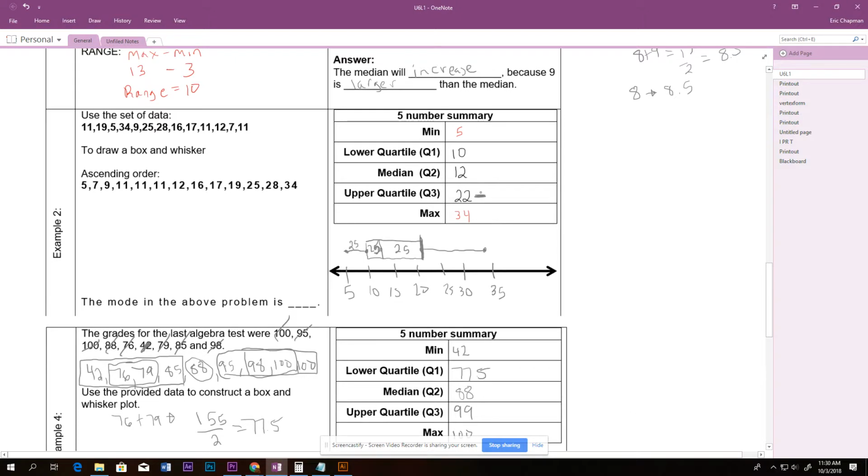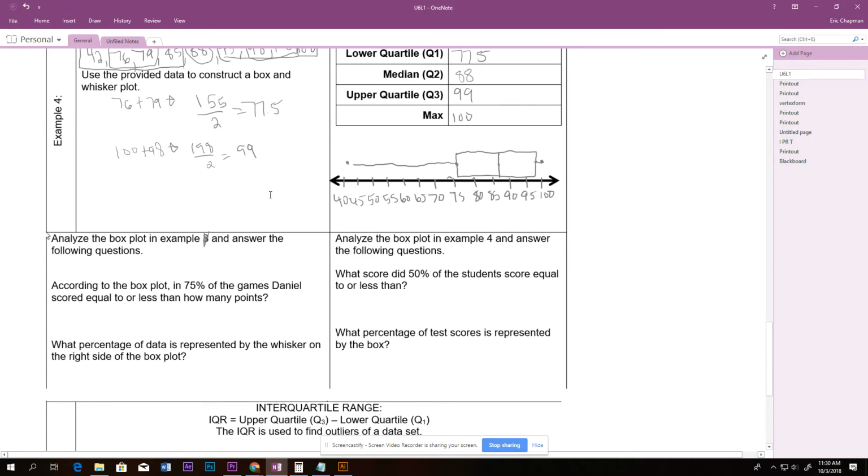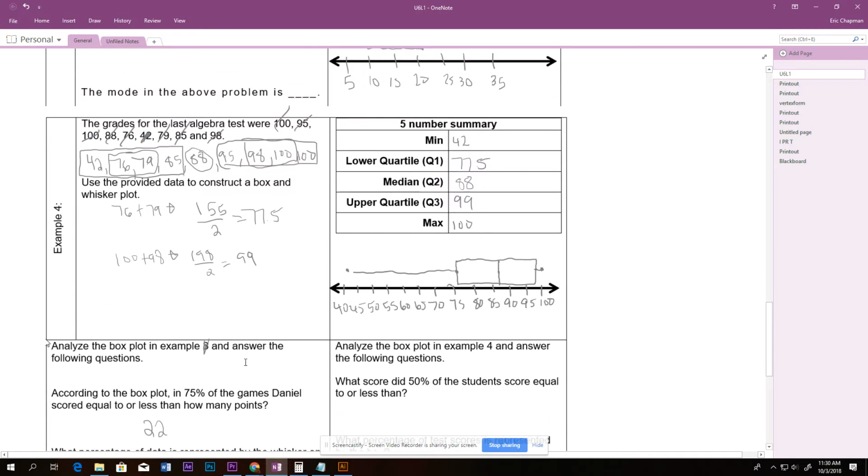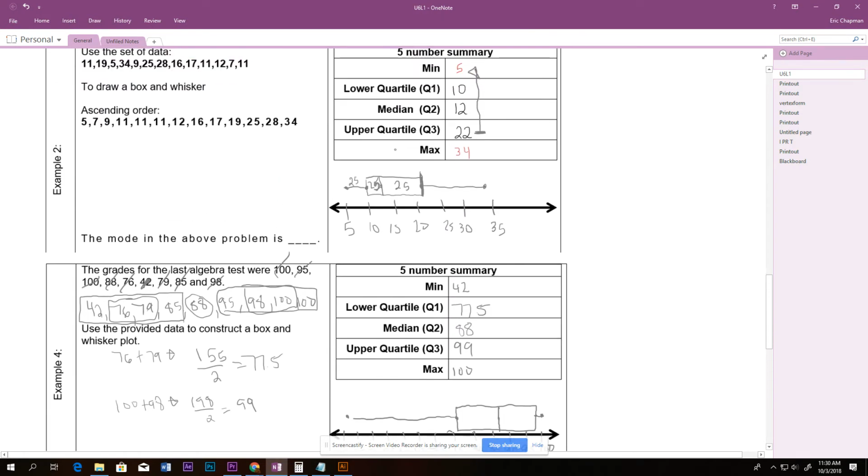So in 75% of his games, he scored 22 or fewer points. Next, what percentage of the data is represented by the whisker on the right side of the box plot? The right side is 25%.